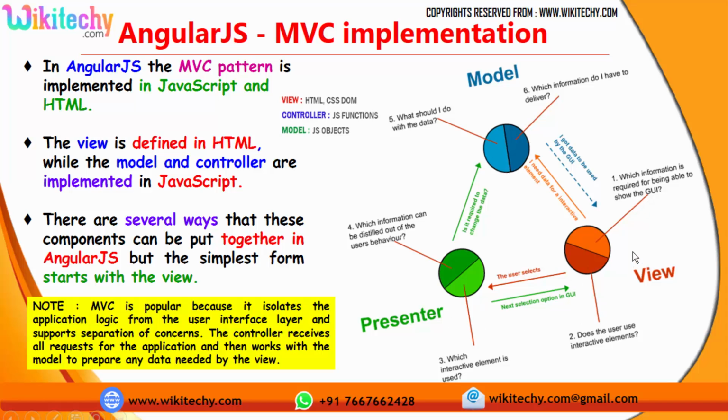You are able to see it here. What is the information required to show the GUI? That's the request. An HTTP request is given. Does the user use interactive elements? And afterwards, which interactive element is used? Which information do I want? What data should I give? And how am I going to give it? So this is how the process will flow.